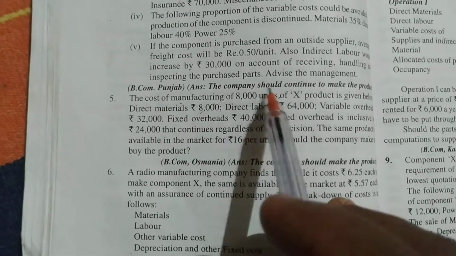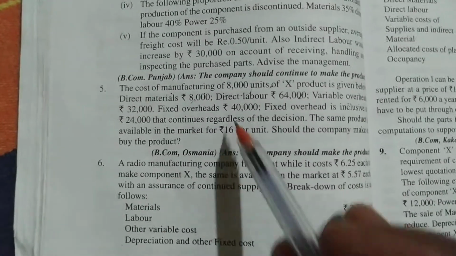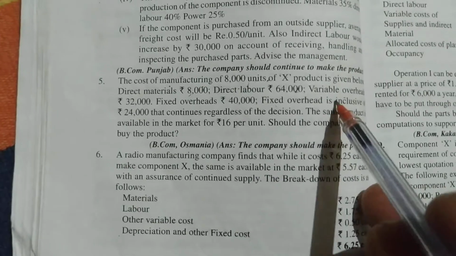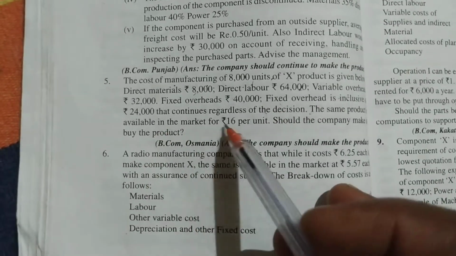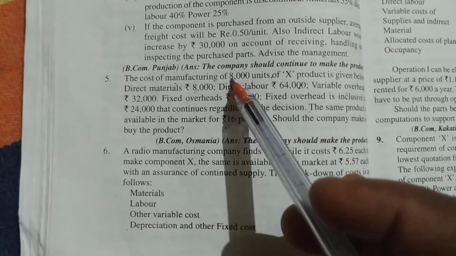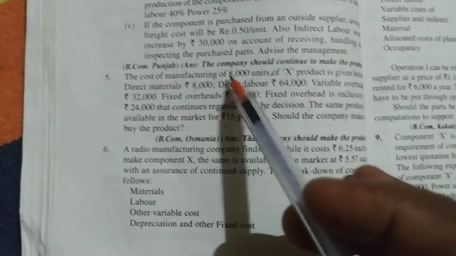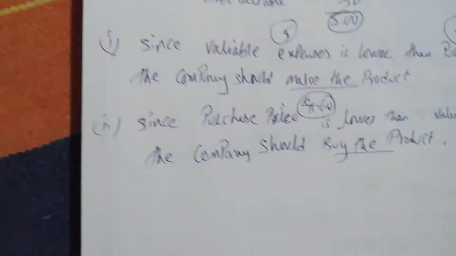Direct material is 8,000, direct labor is 64,000, variable overhead is 32,000. Fixed cost we do not consider. This fixed cost overhead we will not consider. The same product is available in the market for 16 per unit. So this is for 1 unit, and this is for 8,000. So we have to find out the 1 unit price. Should the company make or buy the product? It's very easy. Okay, so we'll do the 5th one now.